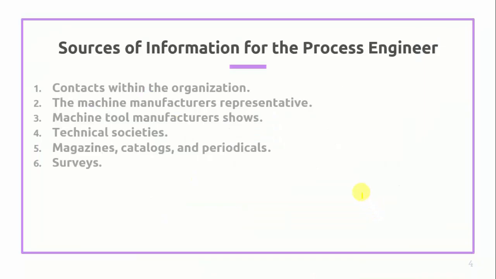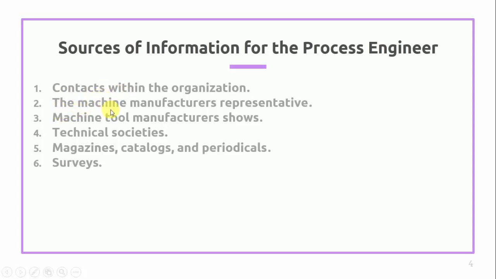Now first of all, whenever a process engineer has to select the proper machine, he must get the proper information about the different types of machines available in the market. What are the different sources of this information? First of all, contacts within the organization. The process engineer may have different contacts in his organization.